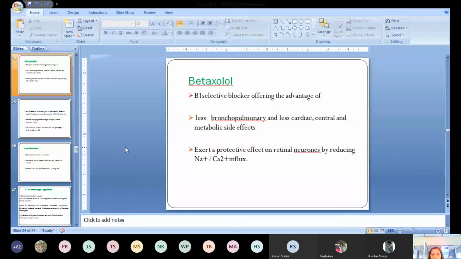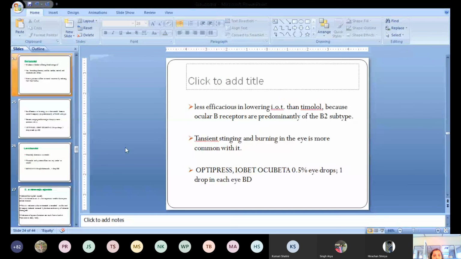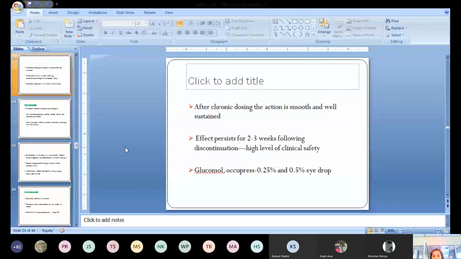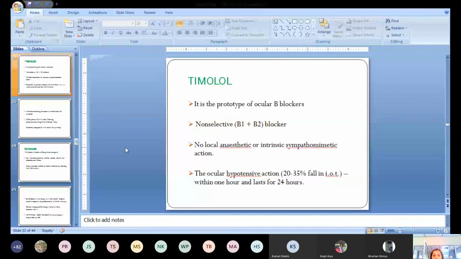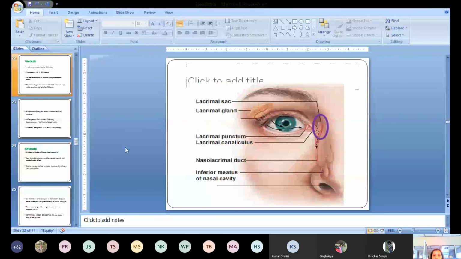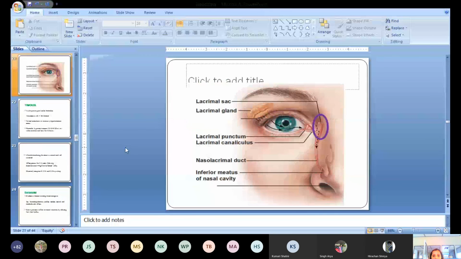The main important thing is to know how these drugs decrease aqueous humor. Also an important point you should know: how do these drugs produce systemic side effects even when given by the topical route?